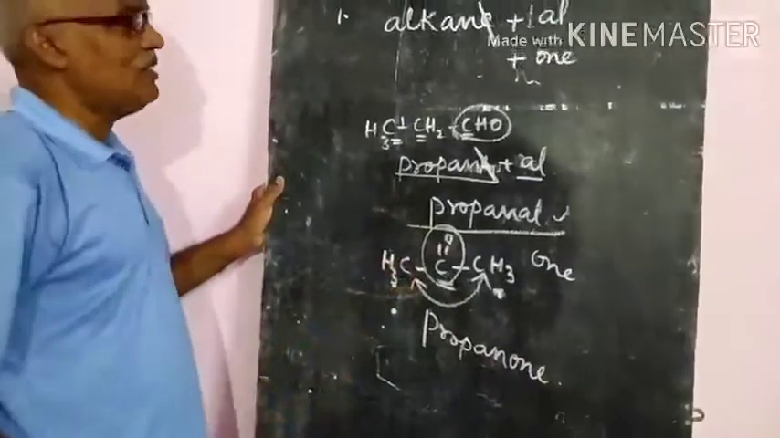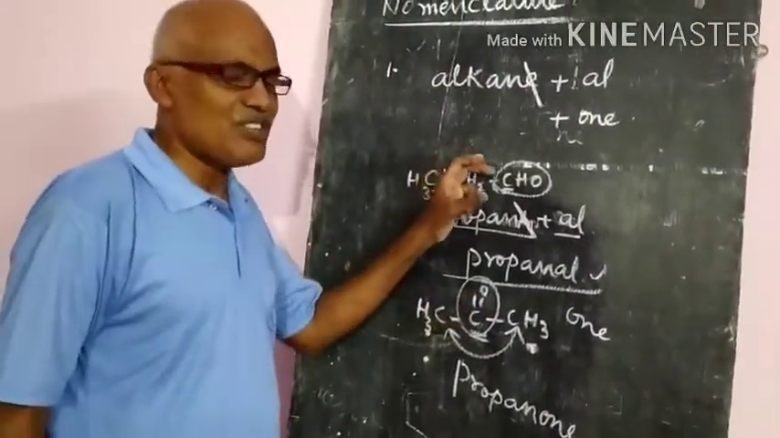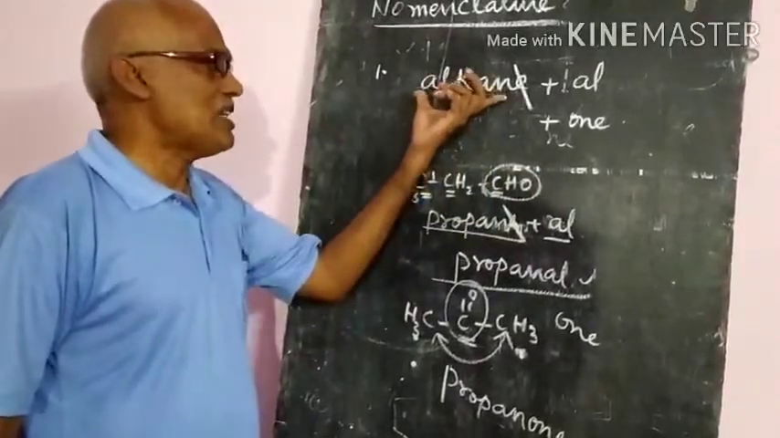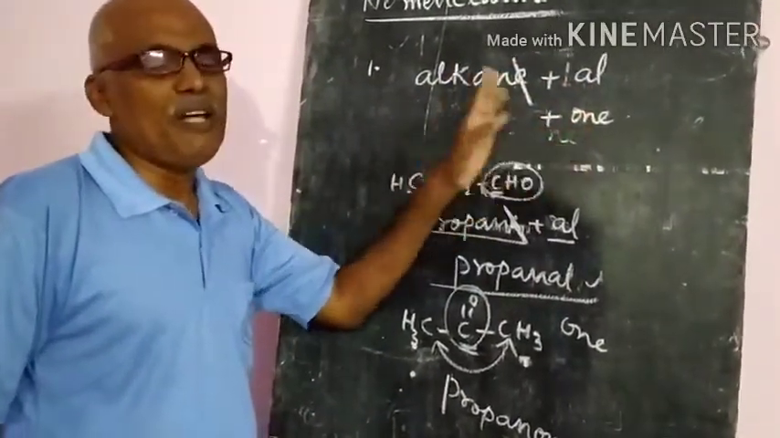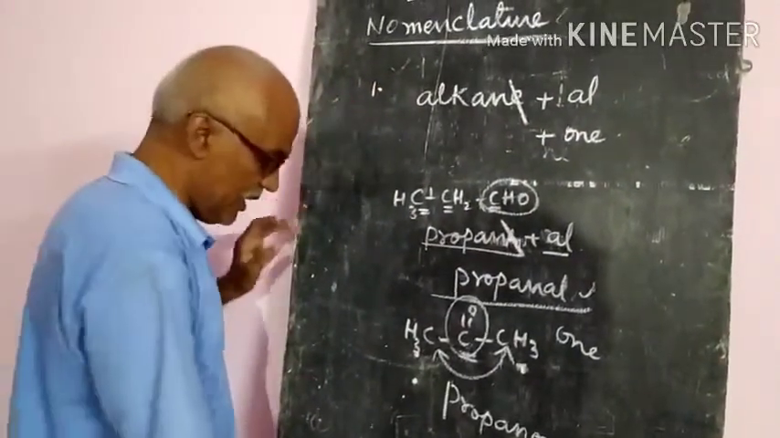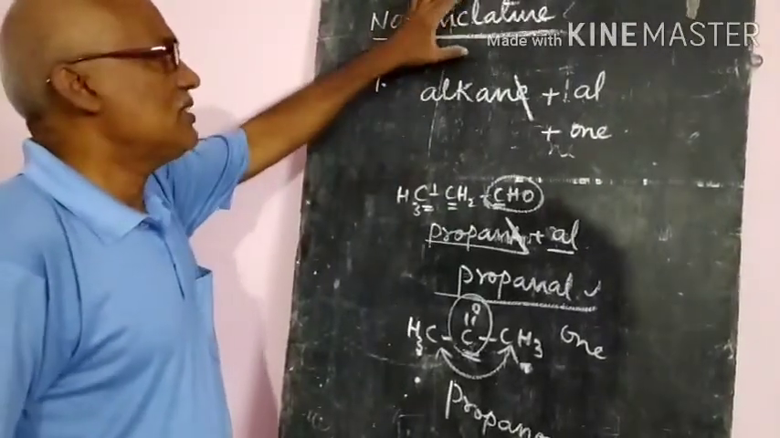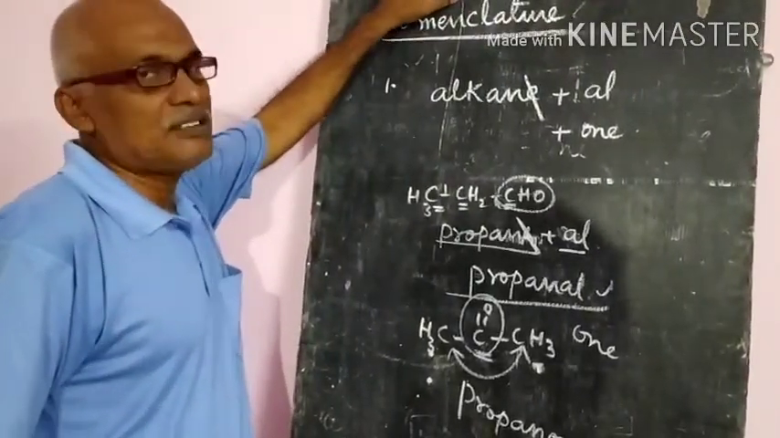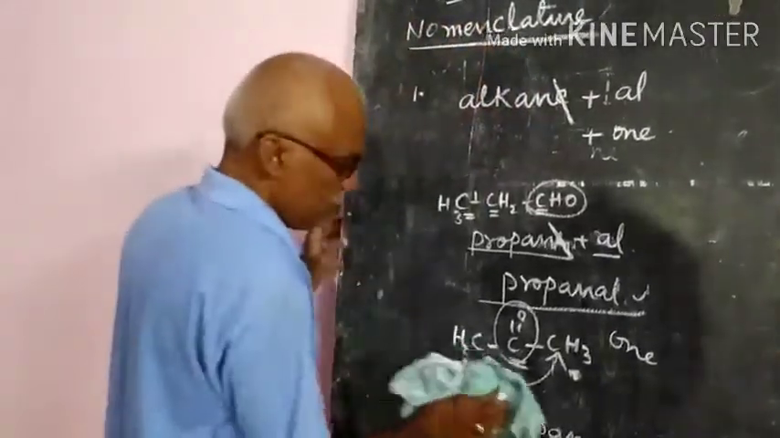So like this, we will give the name of an aldehyde or a ketone. This is the first general rule. That means from the corresponding alkane, the E will be removed and "al" or "one" will be added. That is the suffix. So this is the first rule: the IUPAC names of aldehydes and ketones are derived from their corresponding alkane names.